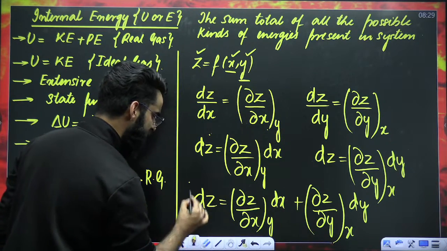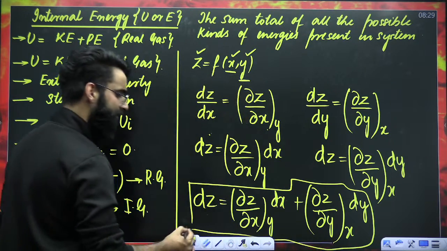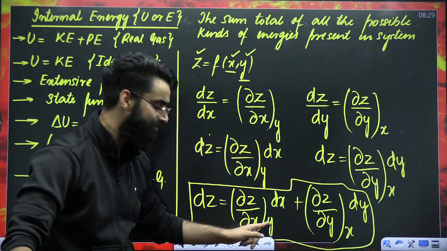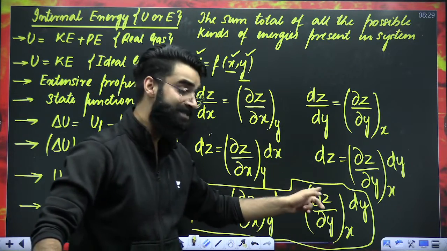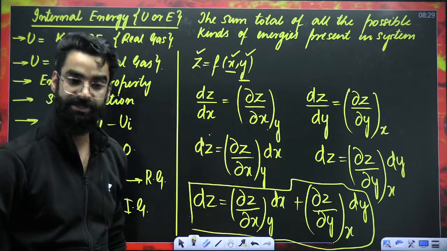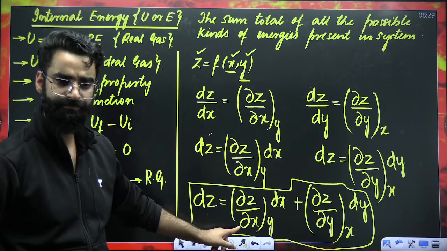So this equation gives me the total change in z. I hope you got this.